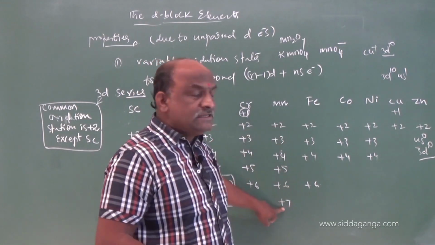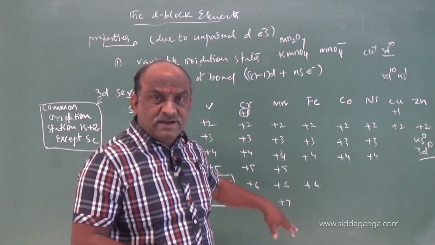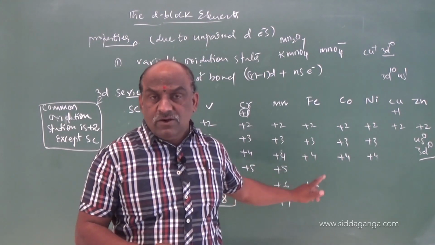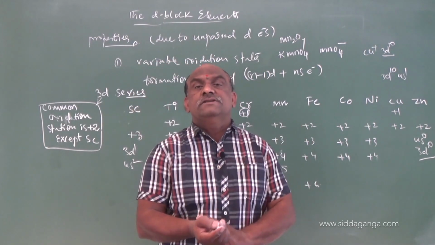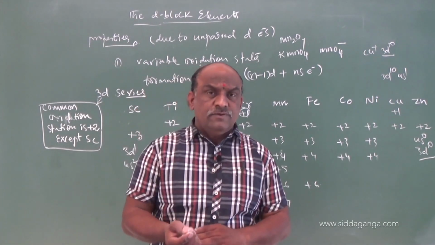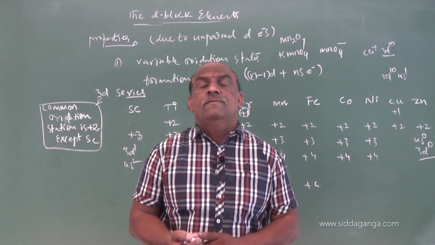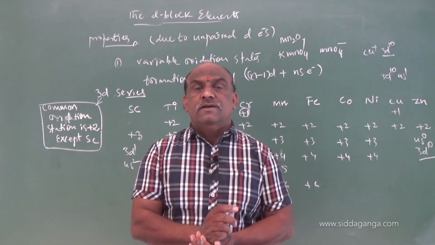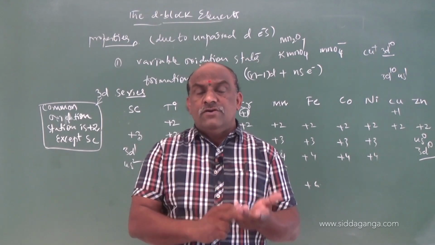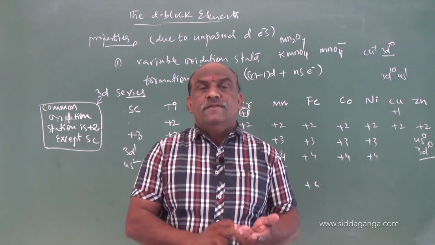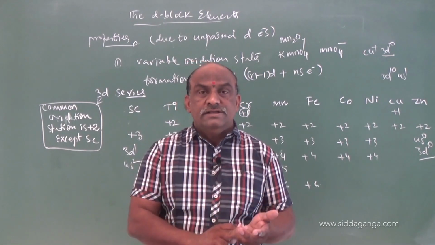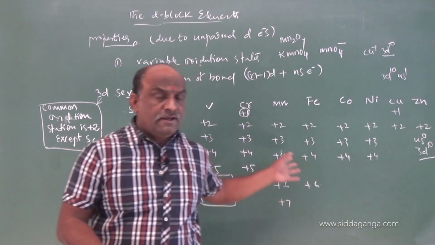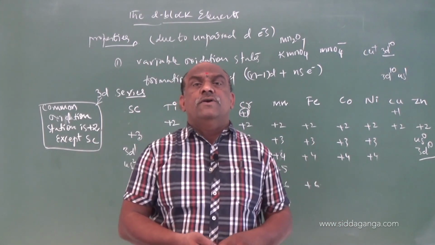As oxidation number increases, it acts as an oxidizing agent. As oxidation number decreases, it acts as a reducing agent. Because of these oxidation numbers, which are more stable and which are least stable can be expressed in the form of electrode potentials. Electrode potentials are measured with respect to the enthalpy of atomization and enthalpy of ionization. So these 2 factors are there, and based on that we have to calculate the electrode potentials.